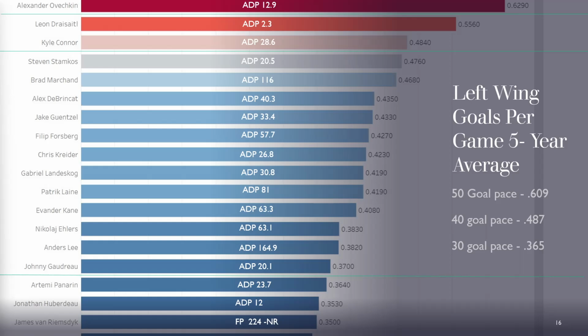Same thing with Gaudreau. I've covered Anders Lee a bit in other videos, targeting him as a very deep but consistent 30-goal guy with minimal peripheral coverage. But the next guy, and I did want to take a look at this, it's an interesting file, is Nick Ehlers.